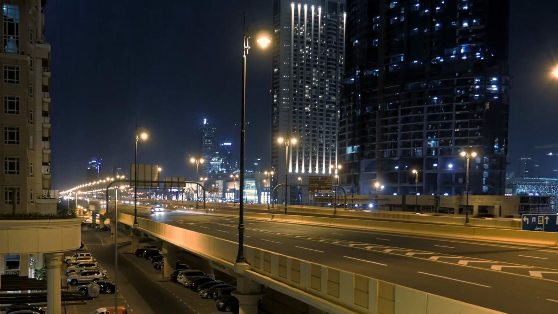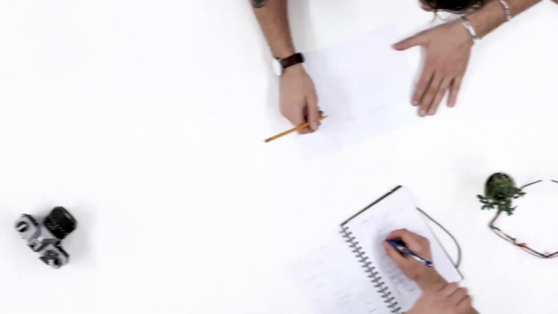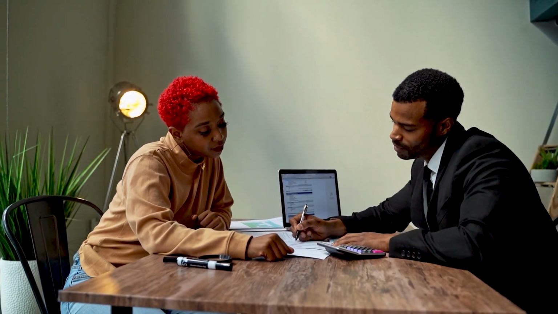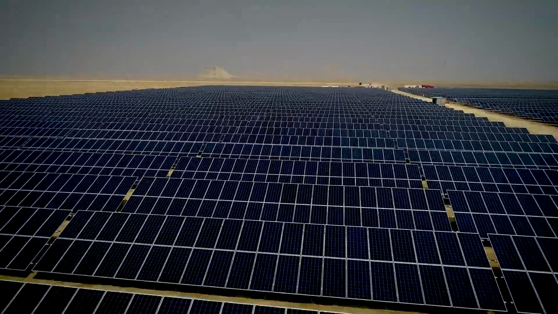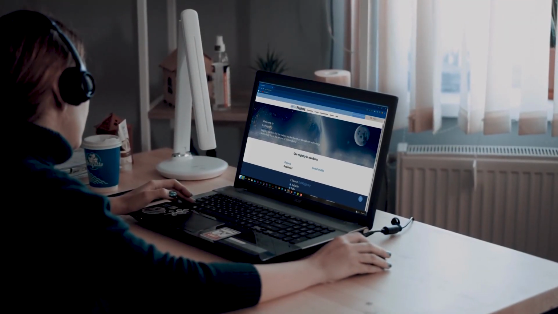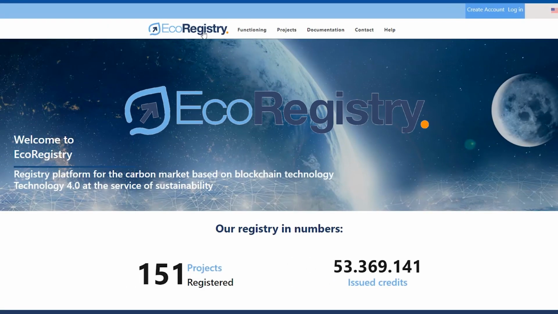During the verification process of a climate change mitigation program, CCMP, the VVB reviews the monitoring report, verification calculations, and any other relevant additional information. When the program or project holder or developer assigns the verification process of the project to a VVB, it gets an email notification at the address provided through Ser Carbono's registry platform, Eco-Registry.